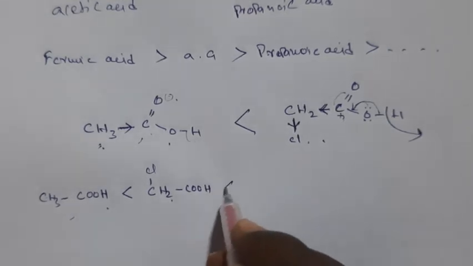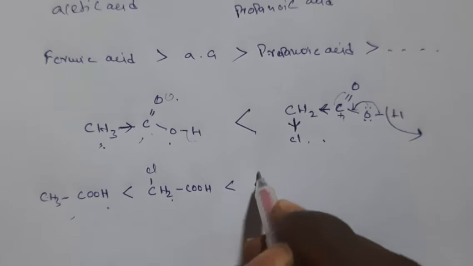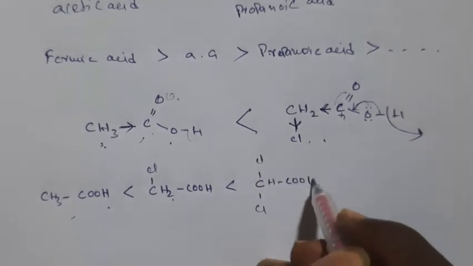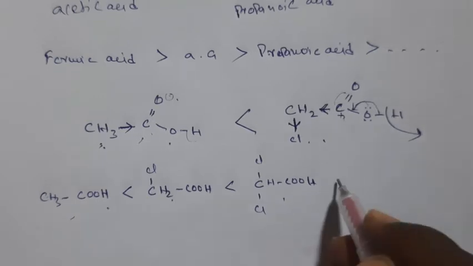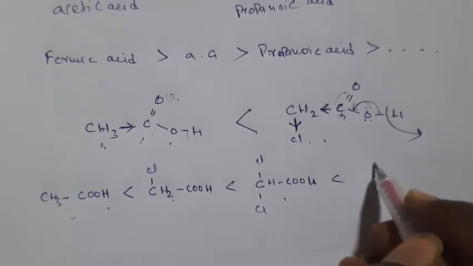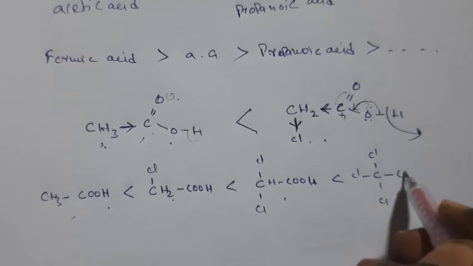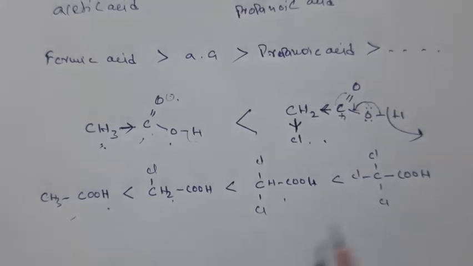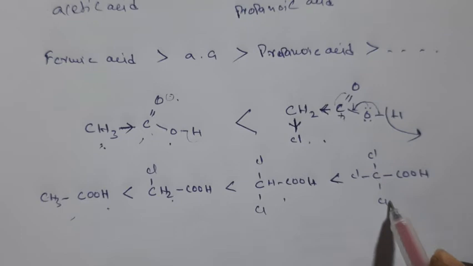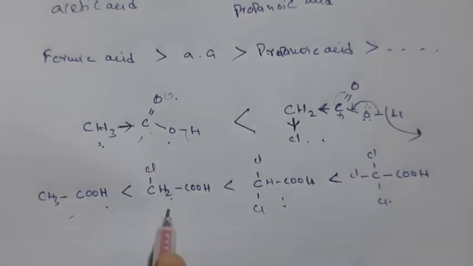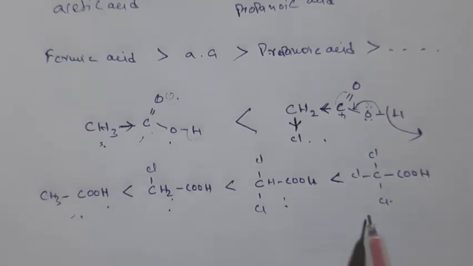If you replace two hydrogens, that means CHCl2COOH, this is more acidic, and again if you write trichloroacetic acid, CCl3COOH, trichloroacetic acid is more acidic than dichloro, which is more acidic than monochloro, which is more acidic than normal acetic acid. So acidic nature is like this.